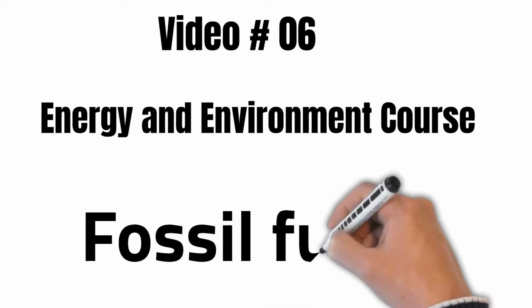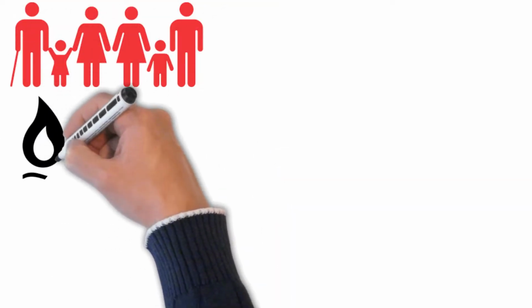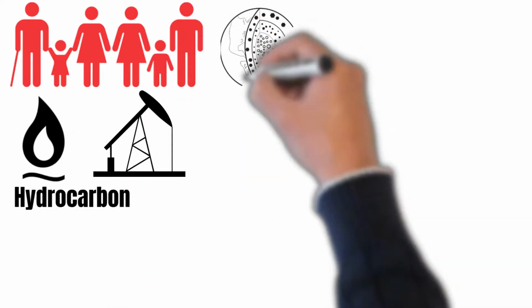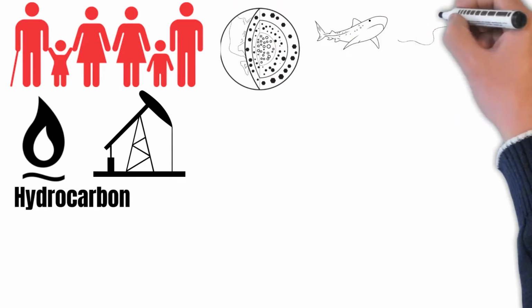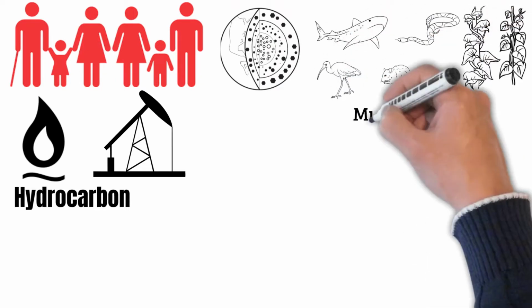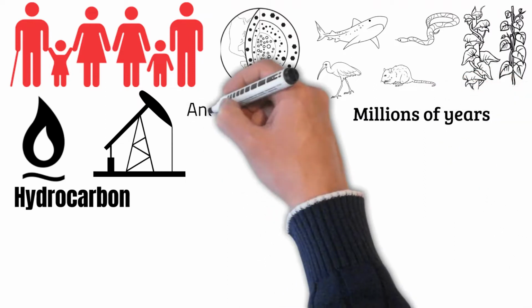Today we will discuss the fossil fuel. It is difficult to perceive today's society without the use of fossil fuels. But what actually is fossil fuel? Fossil fuel is a hydrocarbon-containing material formed naturally in the Earth's crust from the remains of dead plants and animals by exposure to heat and pressure over millions of years.